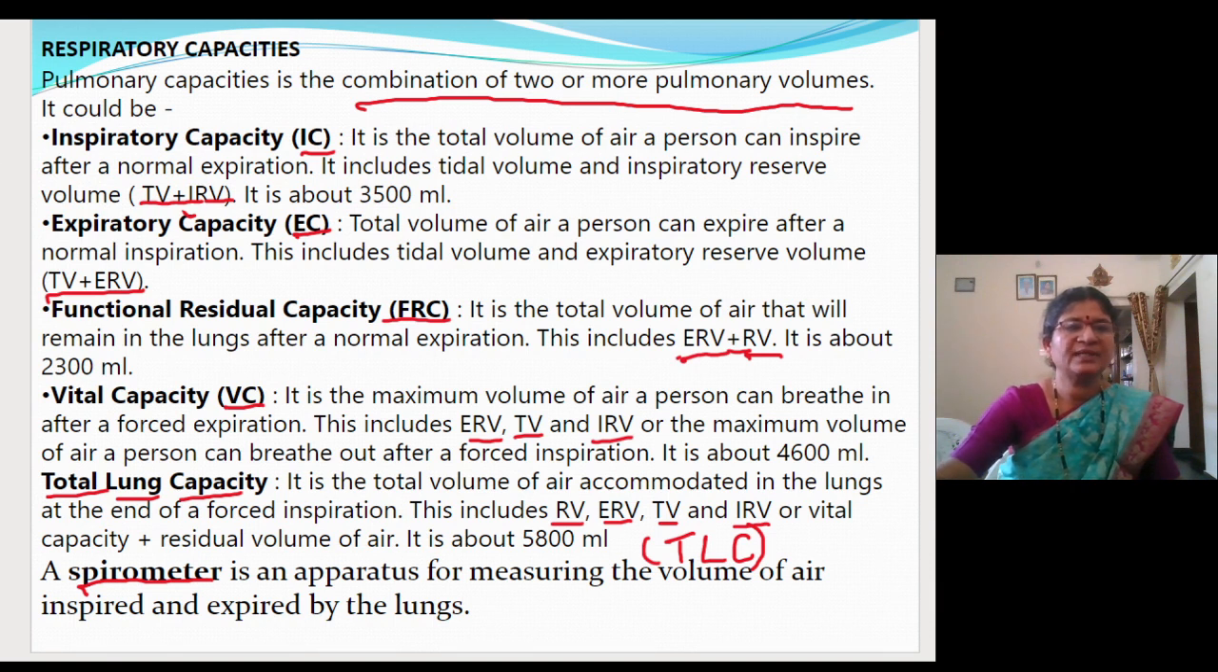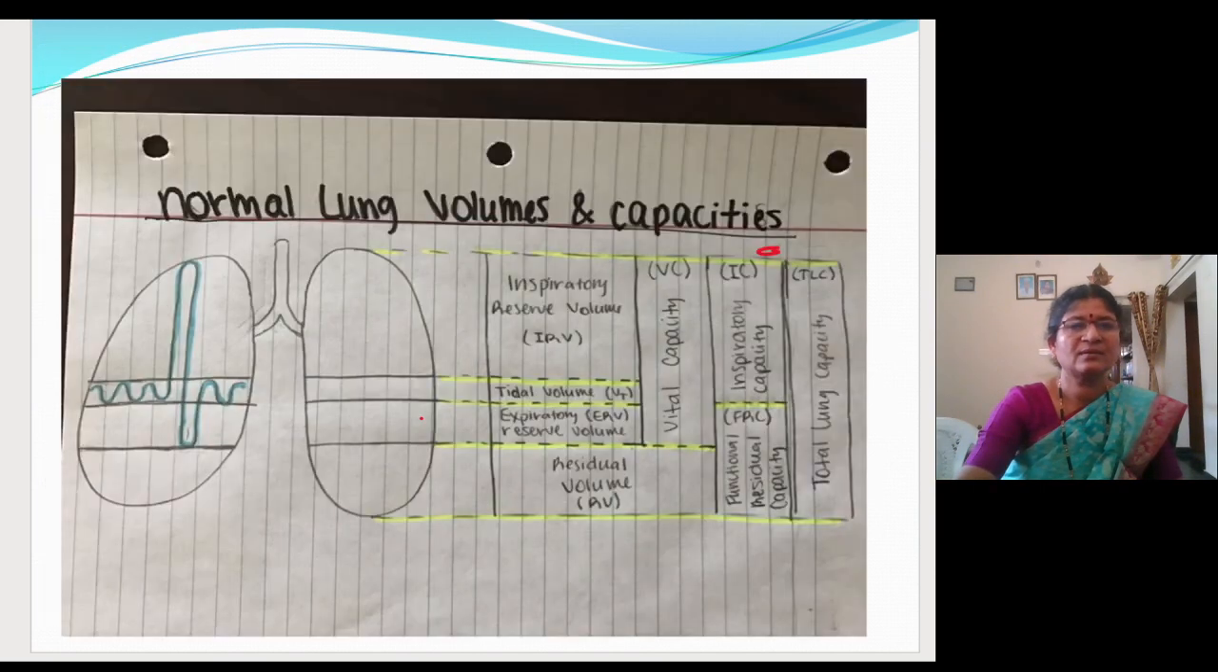So let me go to the next slide, children. Here we have got a diagram of a lung. We have got a pair of lungs, one pair, two lungs. So here you can see the diagram of the lung.